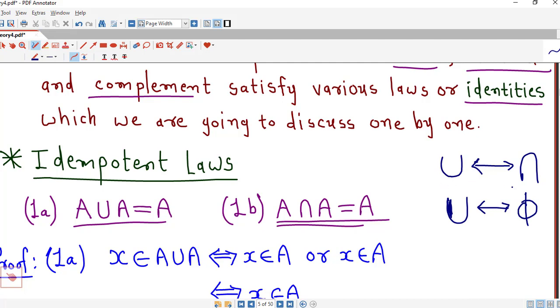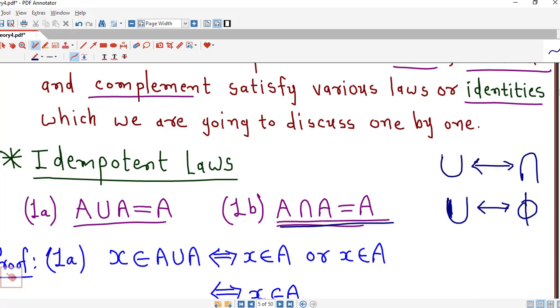So this is known as principle of duality. Here we have union of A with itself, so other identity is written by replacing union by intersection, and we keep set A as it is.